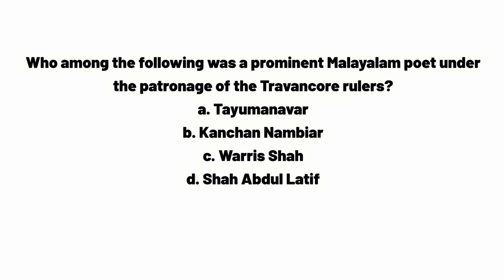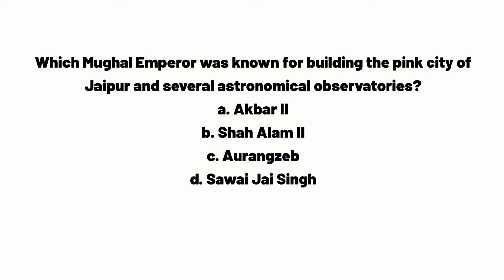Who among the following was a prominent Malayalam poet under the patronage of the Travancore rulers? A. Thayumanavar, B. Kunchan Nambiar, C. Waris Shah, D. Shah Abdul Latif. Answer. B. Kunchan Nambiar. Which Mughal emperor was known for building the Pink City of Jaipur and several astronomical observatories? A. Akbar I, B. Shah Alam II, C. Aurangzeb, D. Sawai Jai Singh. Answer. D. Sawai Jai Singh.